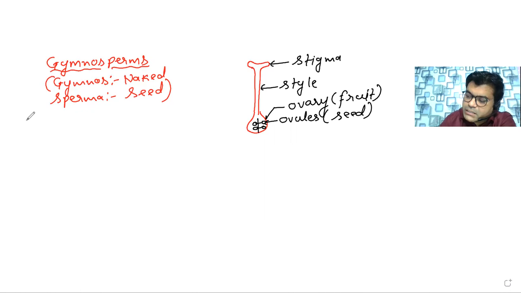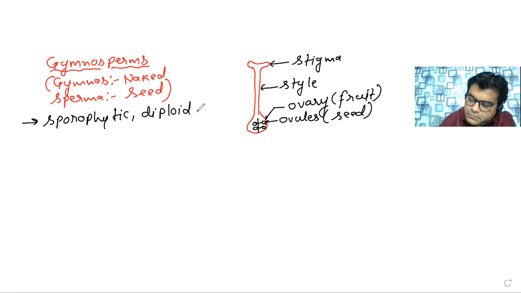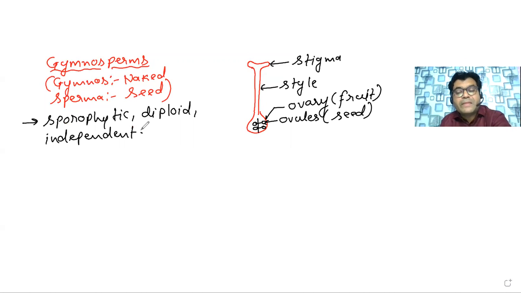The gymnospermic plants are sporophytic plants, spore bearing plants. They are diploid in nature. Diploid means each of its somatic cells will have two sets of chromosomes. It is also said to be an independent plant. That means it is not dependent upon the gametophyte. It is completely dependent upon itself, a sporophytic plant.